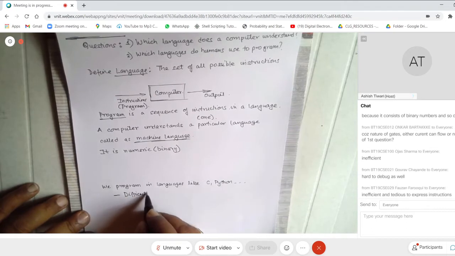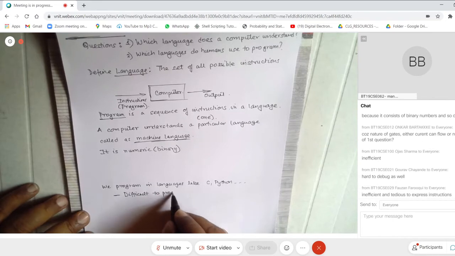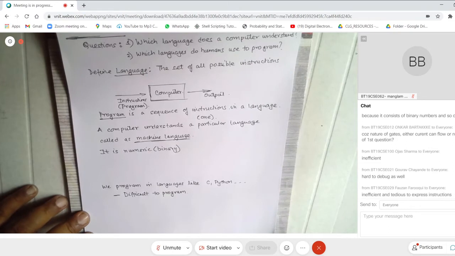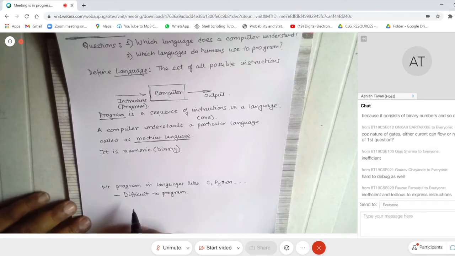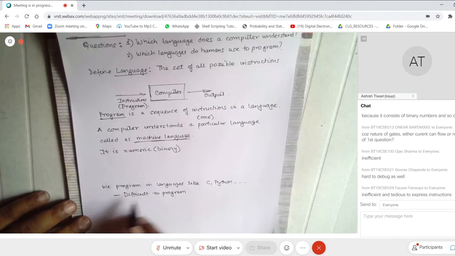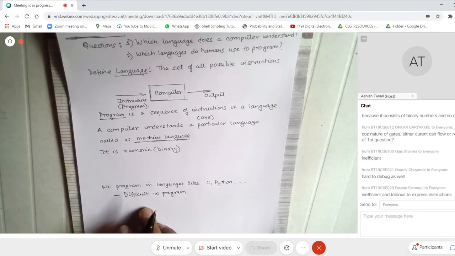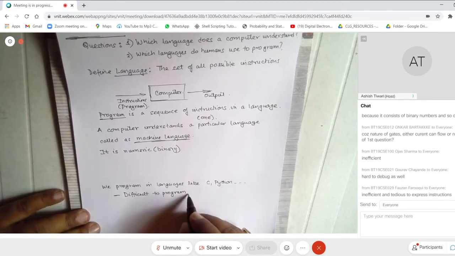Why is it difficult to program? There are two reasons for it. Hard to debug as well, inefficient and tedious to express. No, I would not agree with inefficient and tedious. Okay, let me tell you. One thing which comes out of all this discussion is that it is difficult to program. This difficulty stems from two aspects.